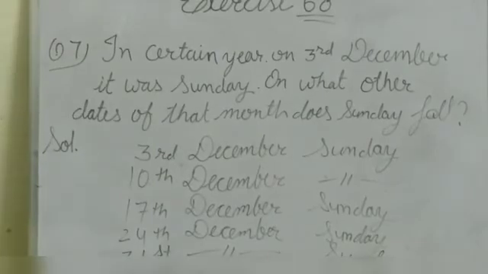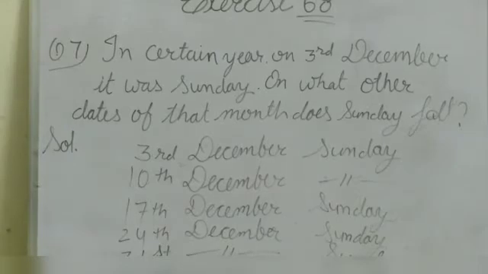Next question, question number 7. In a certain year, on 3rd December it was Sunday. On what other dates of that month does Sunday fall? Now we solve this question.